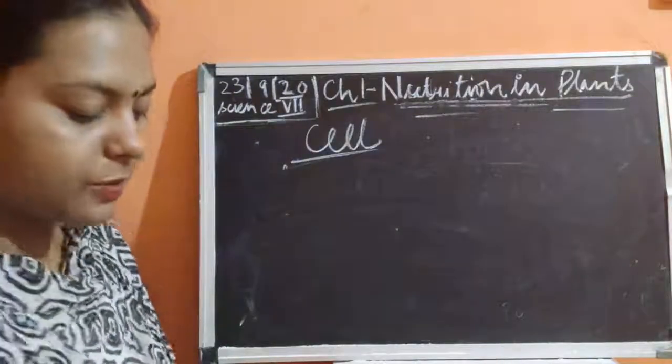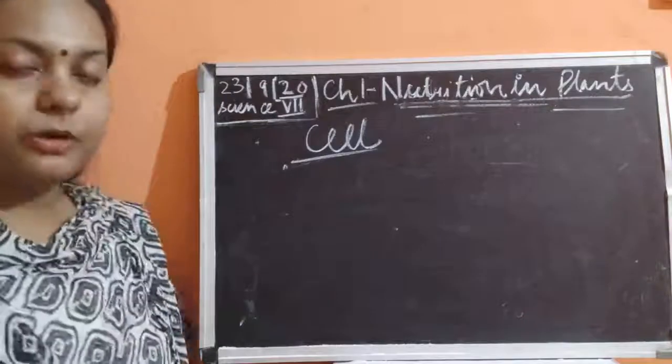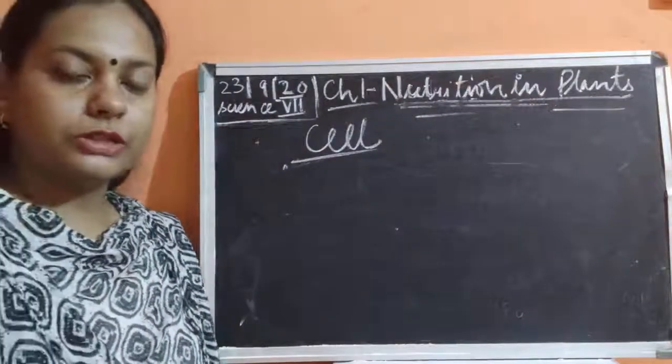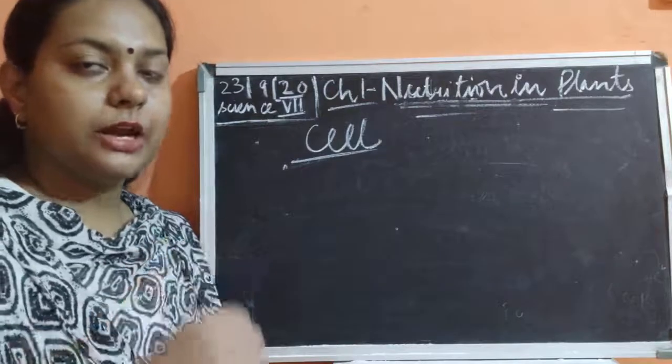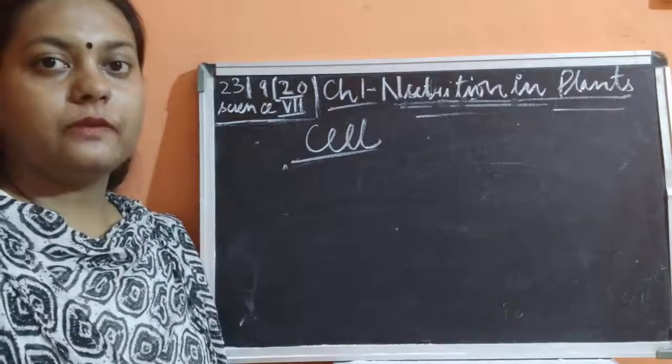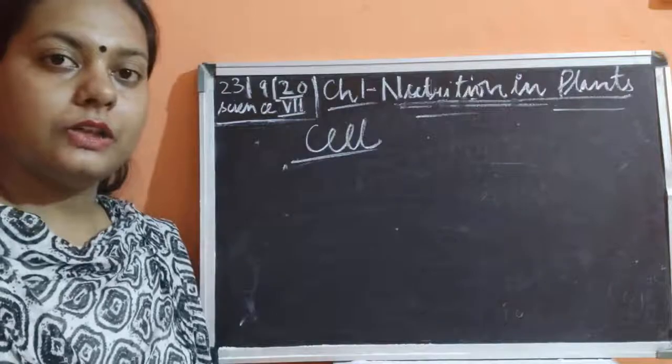So children, I have discussed nutrition and I have told you there are modes of nutrition. There are two modes, that is autotrophic and heterotrophic mode of nutrition, and we have also discussed some part of autotrophic mode of nutrition in which we saw the stomatal structure.